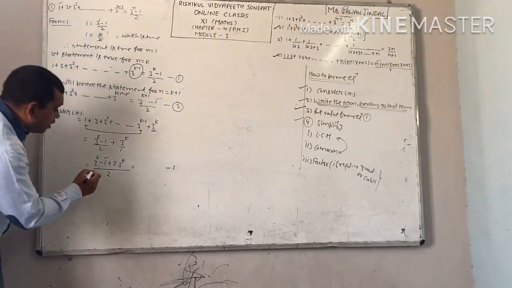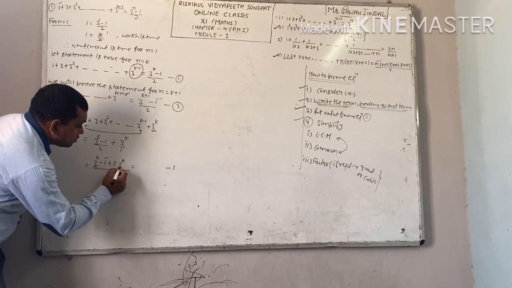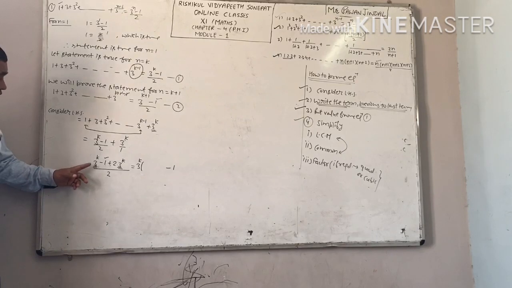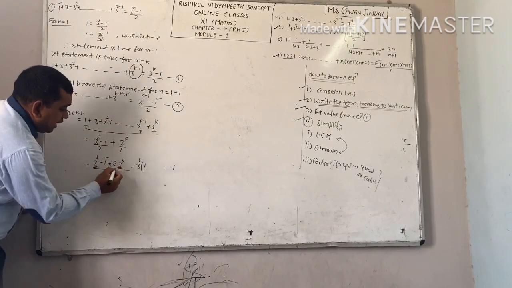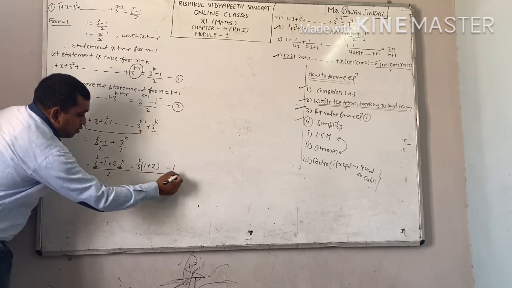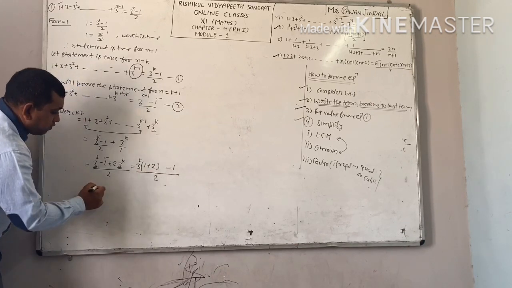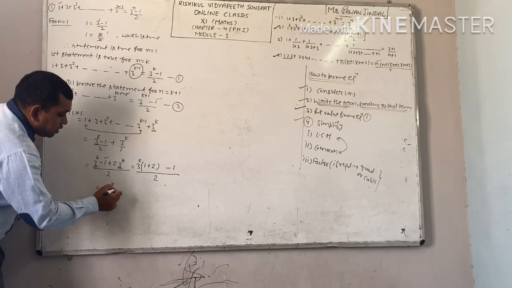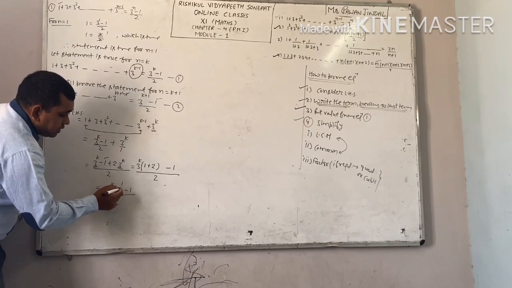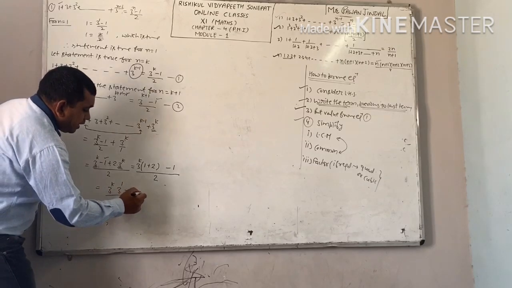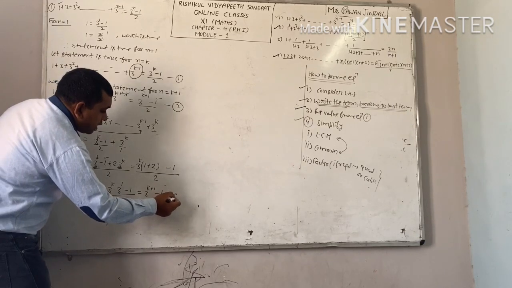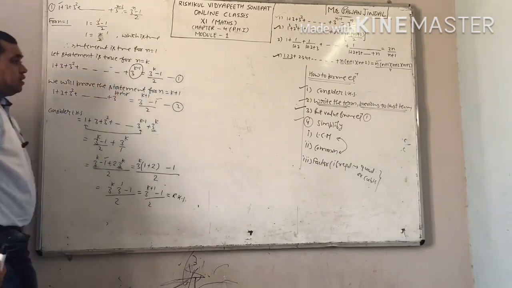You will take common from these two terms: 3 raised to power k is common. Now what is left? 1 from here and 2 from here, all divided by 2. 1 plus 2 is equal to 3. This minus 1 as it is. Now the base is the same, therefore powers will be added. And this is equal to the right hand side.